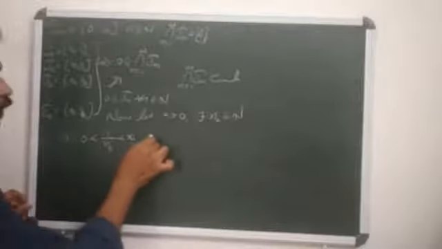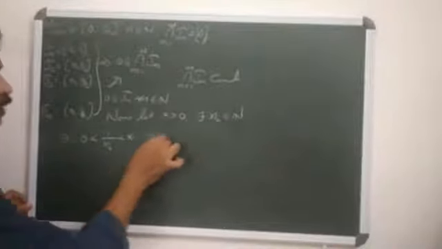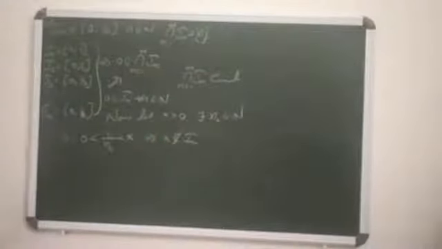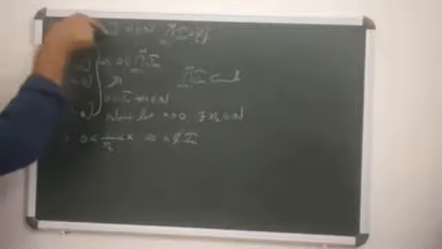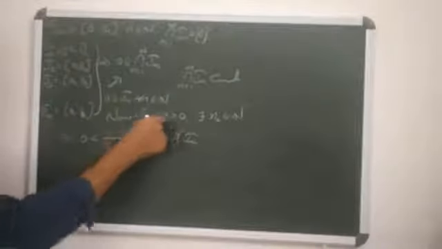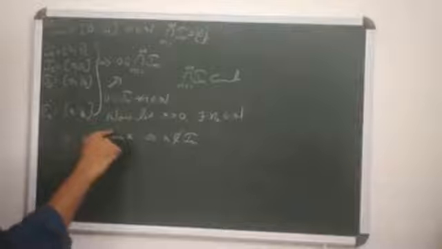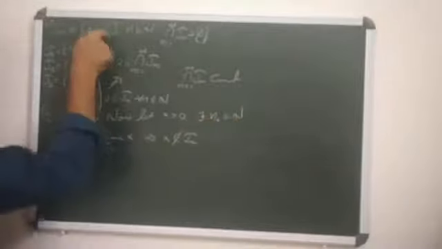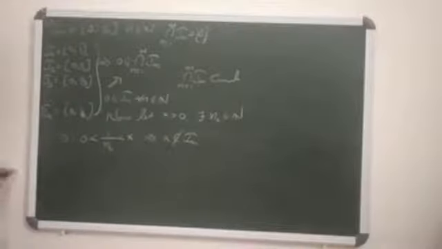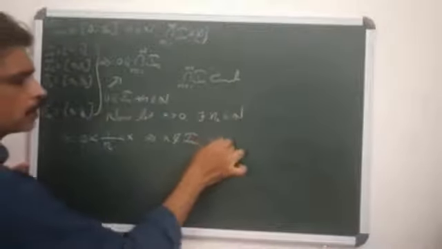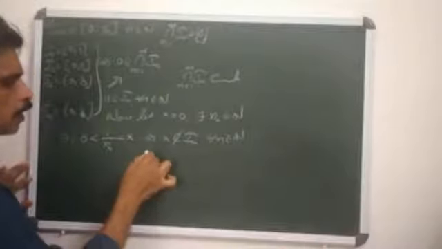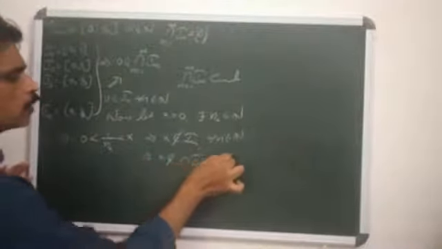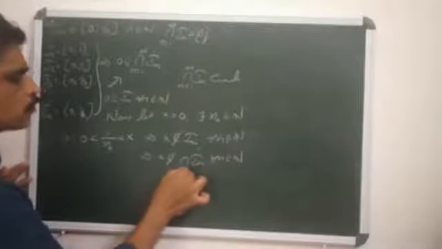Since 0 is less than 1/n_x, which is strictly less than x, clearly this x is outside of this I_{n_x}. Why? Because I_n equals the closed interval [0, 1/n], x is greater than 0 and x is greater than 1/n_x, where n_x is a natural number. Therefore, clearly x is outside of I_n for some n. X is outside of I_n means x is outside of the intersection of I_n, where n ranges from 1 to infinity.